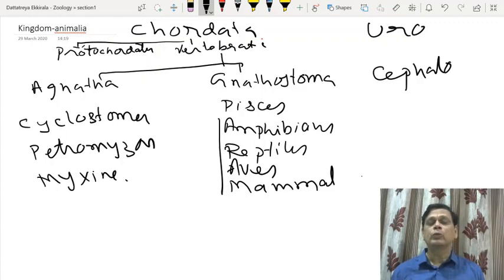Okay. The most specialized group of vertebrates is birds. They do have two pairs of limbs, but the first pair is modified into wings. Here also there are some points where they are similar to reptiles, but in other aspects they are different. So fishes, amphibians, reptiles are poikilotherms. Birds and mammals maintain constant temperature, so they are called homeotherms.